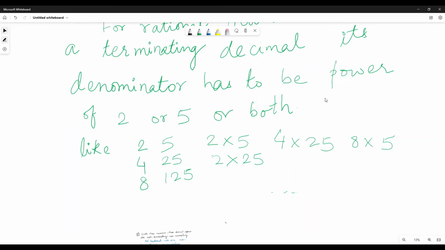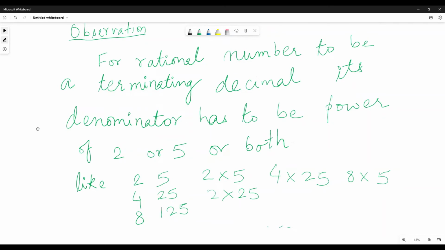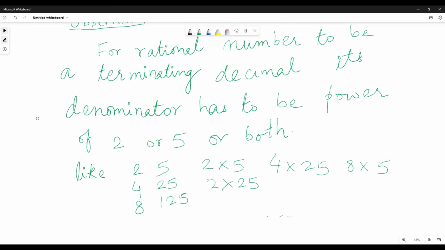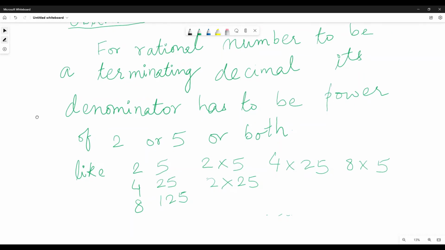But if it is a rational number, it will be a repeating number. If it is irrational, then it will be non-terminating, non-repeating. So we are not talking of irrational numbers, we are only talking about rational numbers. For a rational number, if the denominator is a power of 2 or 5 or both of them, like 2 to the power 5 into 5 to the power 5, then that rational number will be a terminating decimal number.